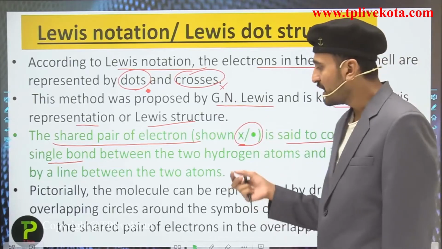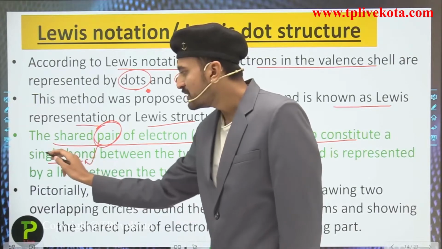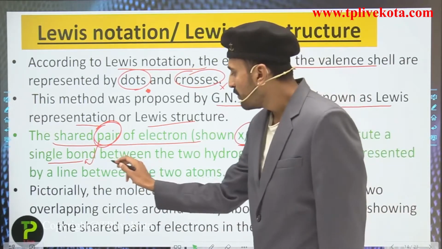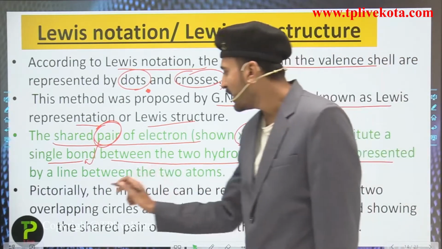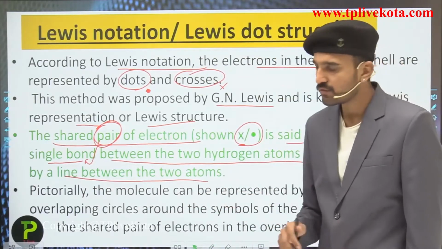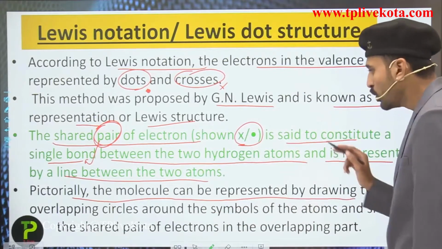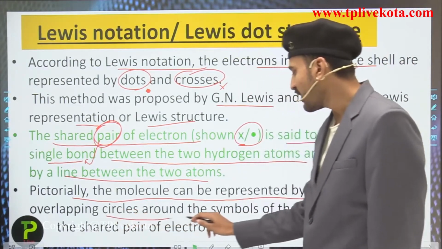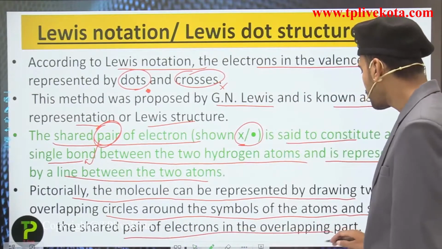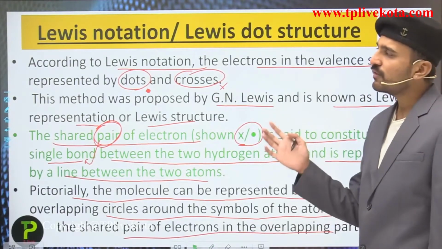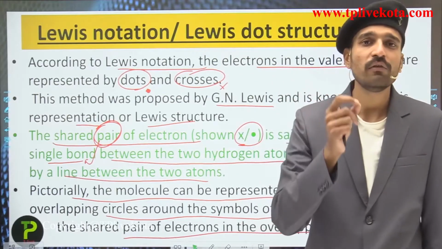You remember, students, that for one shared pair we have to assume a single bond. Between the 2 hydrogen atoms that we are going to see in the next example, it is represented by a line between the 2 atoms. Next point, pictorially the molecule can be represented by drawing 2 overlapping circles around the symbols of the atoms and showing the shared pair of electrons in the overlapping part. So this is how we need to do the Lewis dot structure for showing the covalent bonding.